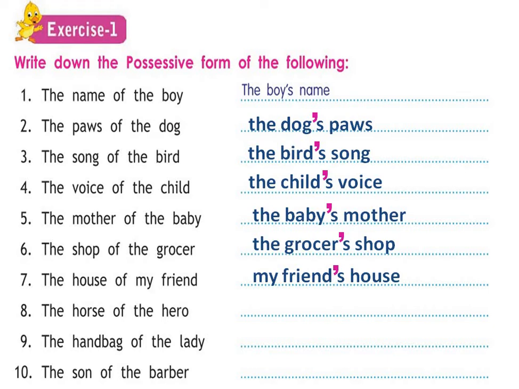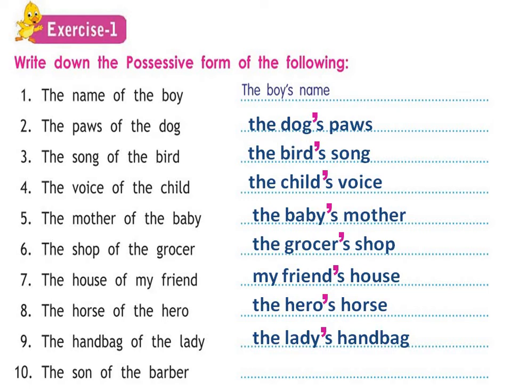My friend is singular. The horse of the hero. The hero is singular. So you will add apostrophe between O and S. The hero's horse. The handbag of the lady. Whose handbag? The lady's handbag. Lady is singular. So you will write L-A-D-Y and after Y you will add apostrophe and then S. The lady's handbag.